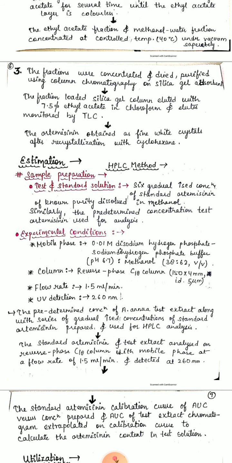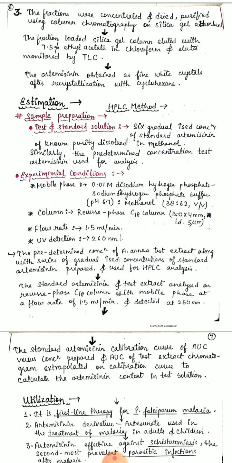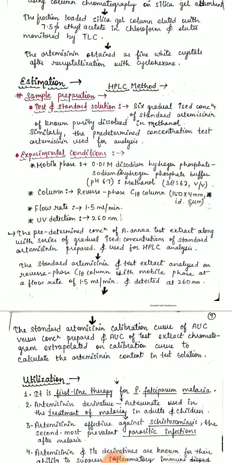Next, after sample preparation, we will set the experimental conditions for running the HPLC. First of all, we have to define the mobile phase. For the mobile phase, we take 0.01 M disodium hydrogen phosphate, sodium dihydrogen phosphate buffer having a pH of 6.7 and methanol in a ratio of 38 to 62 volume by volume.